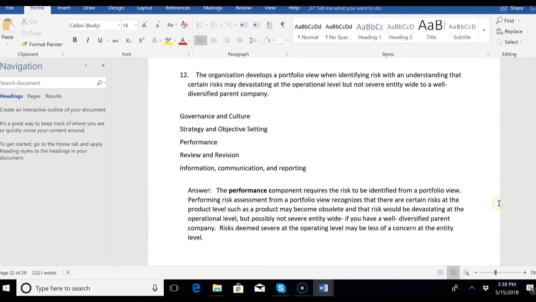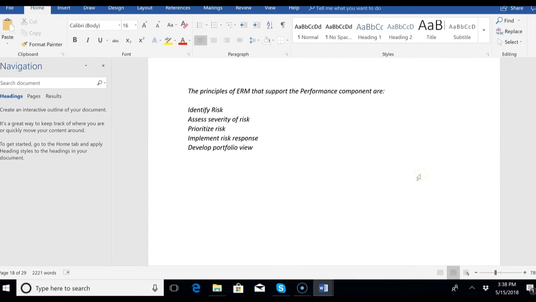All right, number 12, the organization develops a portfolio view when identifying risk with an understanding that certain risks may be devastating at the operational level, but not so severe entity-wide to a well-diversified parent company. Well, you might recall that the principles of ERM that support the performance component include developing a portfolio view. That will be the final step.